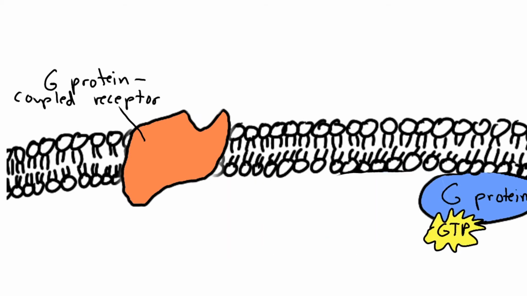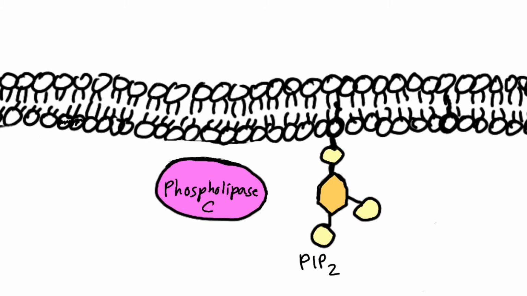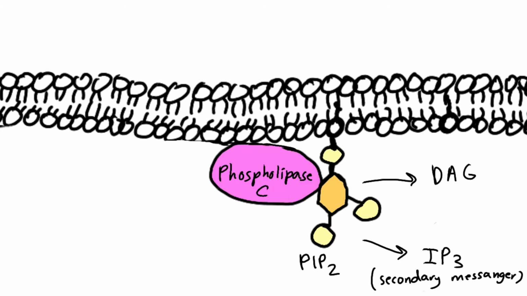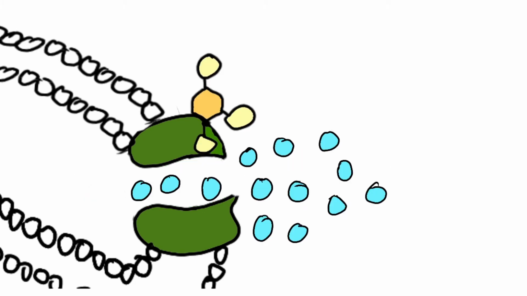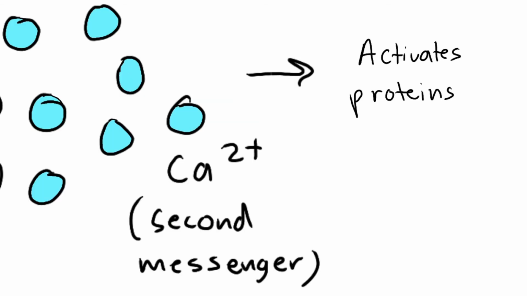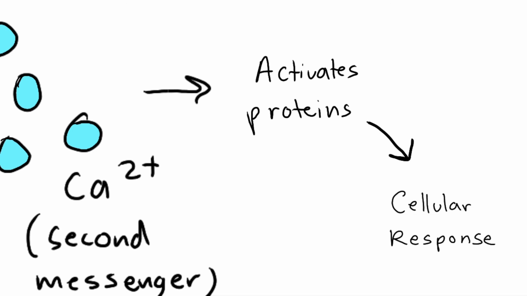The G protein travels to activate the phospholipase C enzyme, which cleaves a plasma membrane phospholipid called PIP2 into diacylglycerol and inositol triphosphate. The IP3 travels through the cytosol and binds to the IP3-gated calcium channel in the endoplasmic reticulum membrane. As a result, calcium ions from the lumen of the endoplasmic reticulum travel to the cytosol. Calcium ions are secondary messengers and activate various proteins, which in turn produce cellular responses.